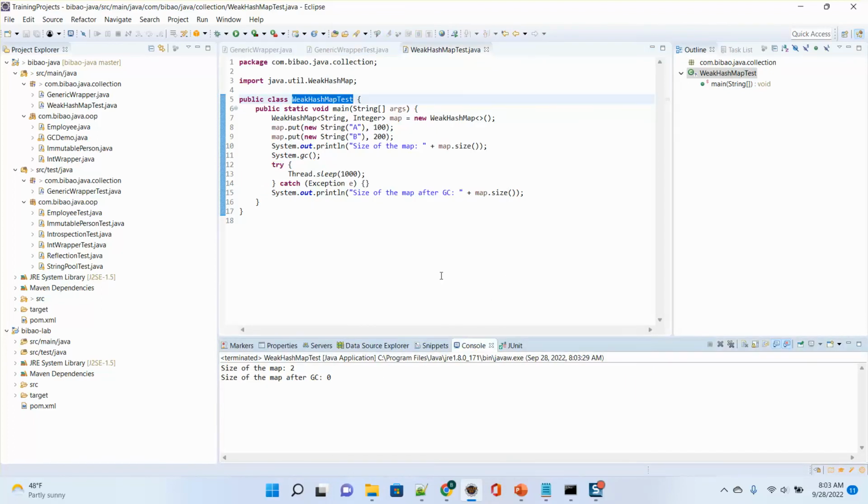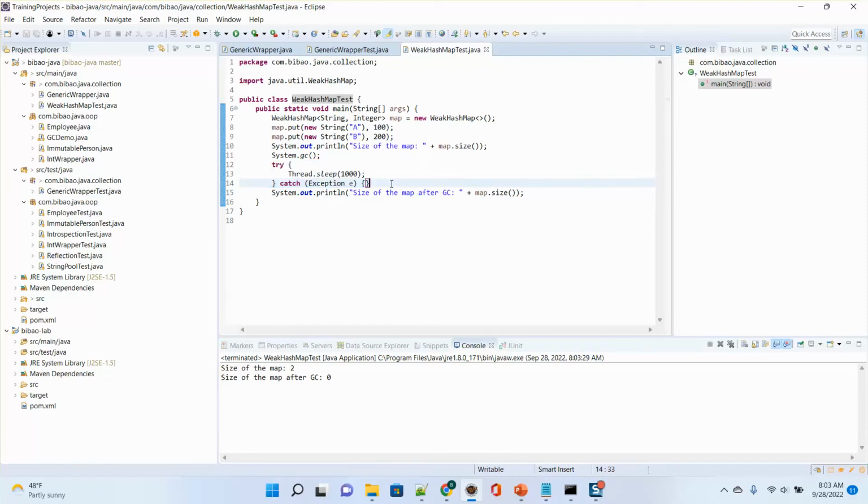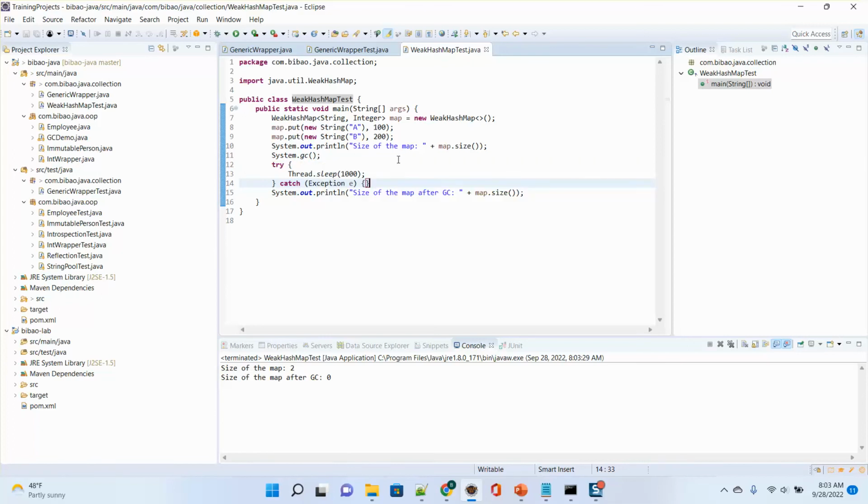See, it's 0. Okay. This proves two things. So this code is just a delay code, so we may use it a lot in the future. That doesn't matter. So two things. The first thing is when we call the garbage collector, it may not run immediately, because it may take some time. After garbage collection is done, the two keys will be garbage collected, so the size will become 0. I didn't remove anything. Okay, this is WeakHashMap.